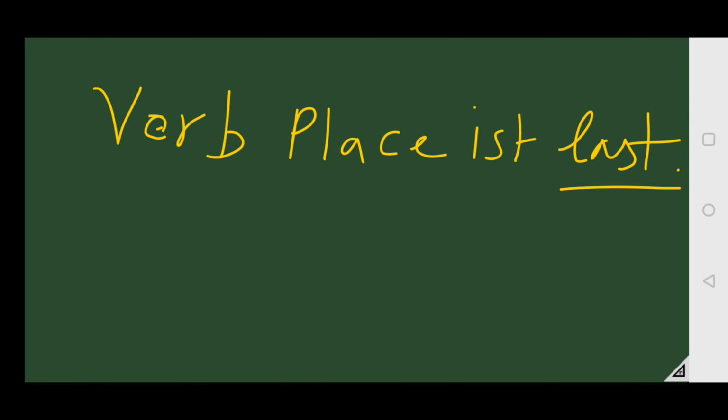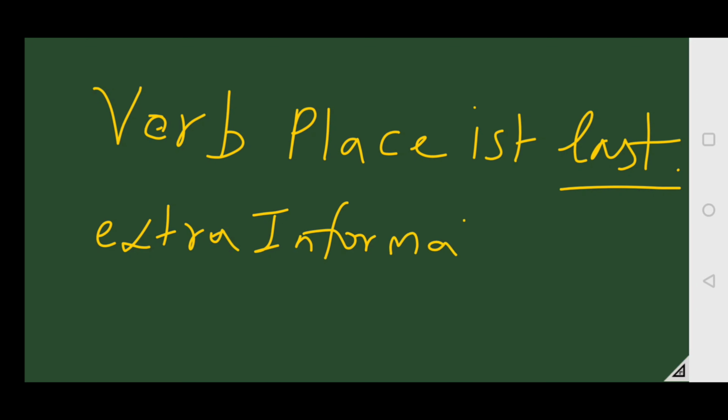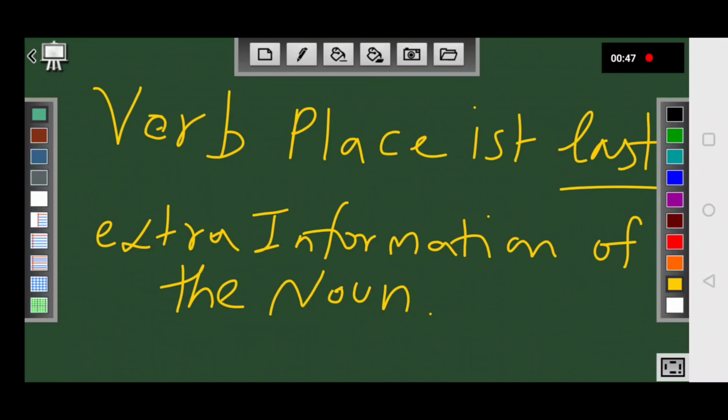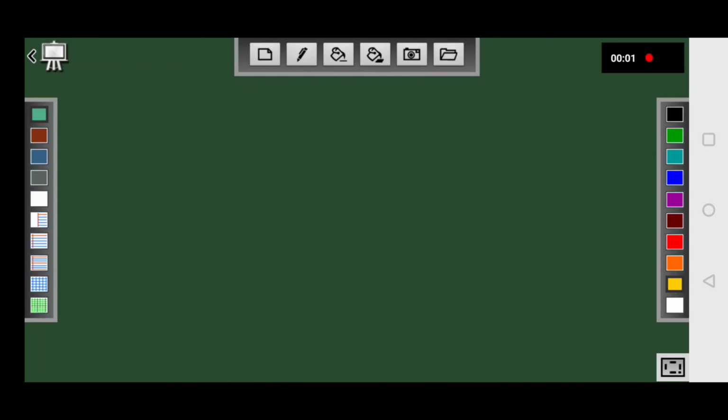Another important thing is that in a relative sentence we talk about extra information of the noun. Means a relative sentence gives us extra information about the noun. We'll see all these things one by one with the help of an example. Okay, so let's start with a few examples.